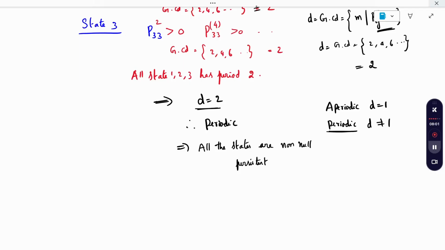If I get the GCD itself, it is non-null persistent only. But I am not getting aperiodic. So therefore, all the states are not ergodic.